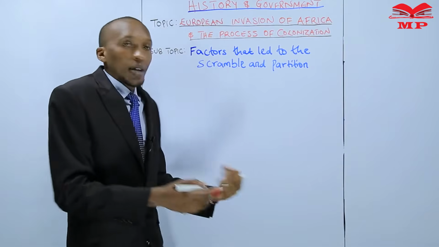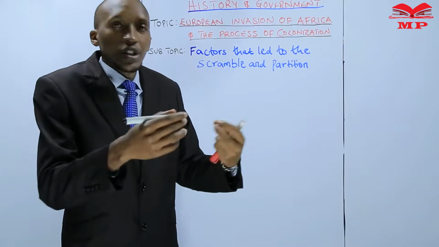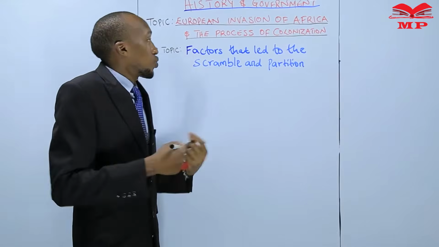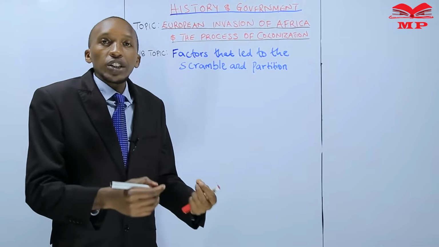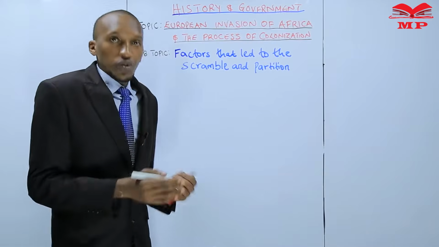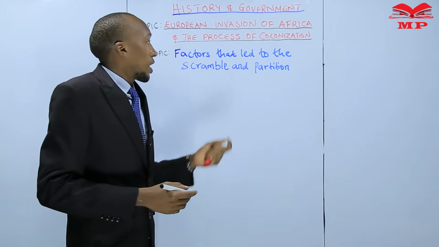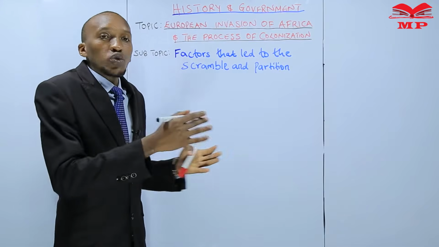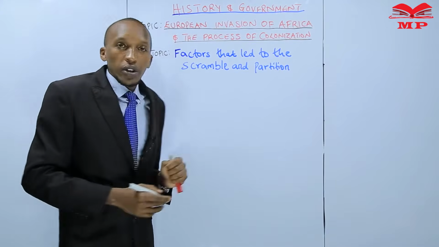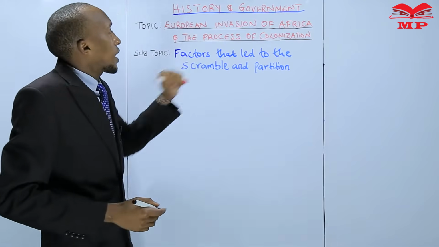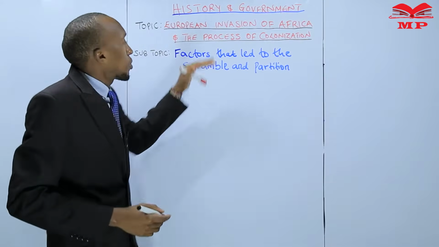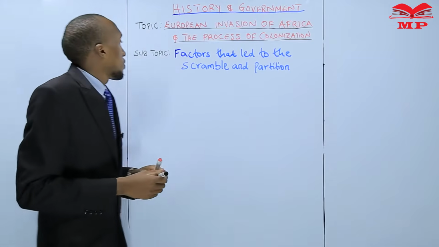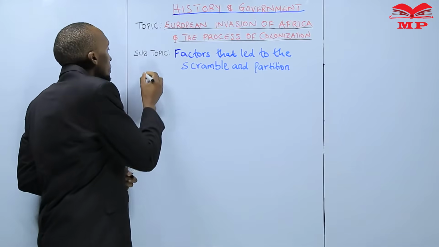We said a scramble is a sudden rush to, right? So when you talk of the scramble for Africa, it's when European powers were rushing to get portions of the African continent. And then the partitioning of Africa is the division of the African continent into portions among the European powers. So we have been looking at what are the factors that led to this scramble for and partition of Africa.